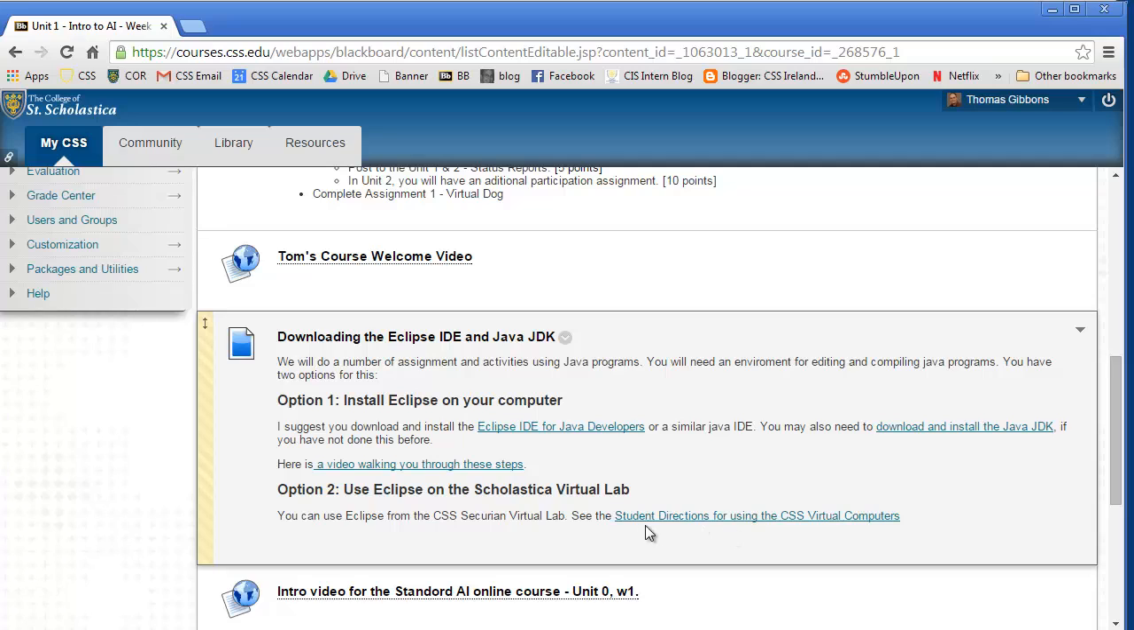Another alternative, of course, is the virtual lab. You can connect up to the Securian virtual lab. There's some directions for that. Now, the first time you do that, it takes a little bit of work. You have to install the VPN and the Citrix client. But after you get that set up, it's pretty straightforward and easier to do the second time.